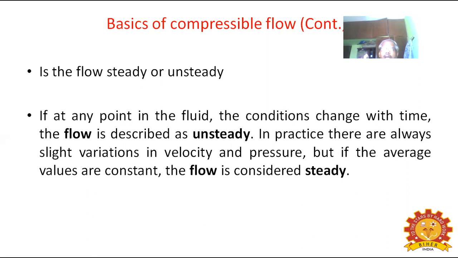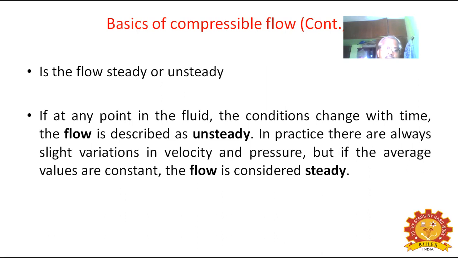We measure the velocity and pressure at one location, and at another location some distance away. With respect to time, if the values measured at sections 1 and 2 are the same, it is steady flow.